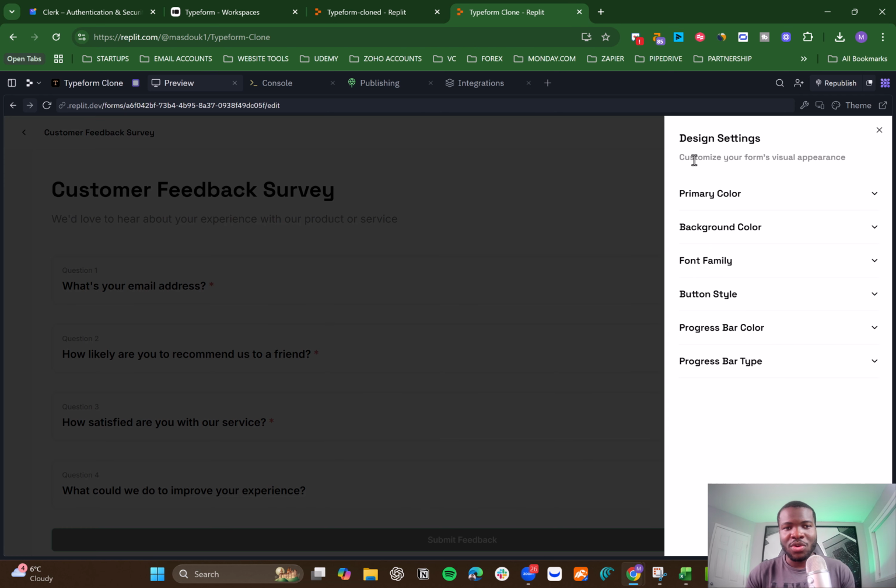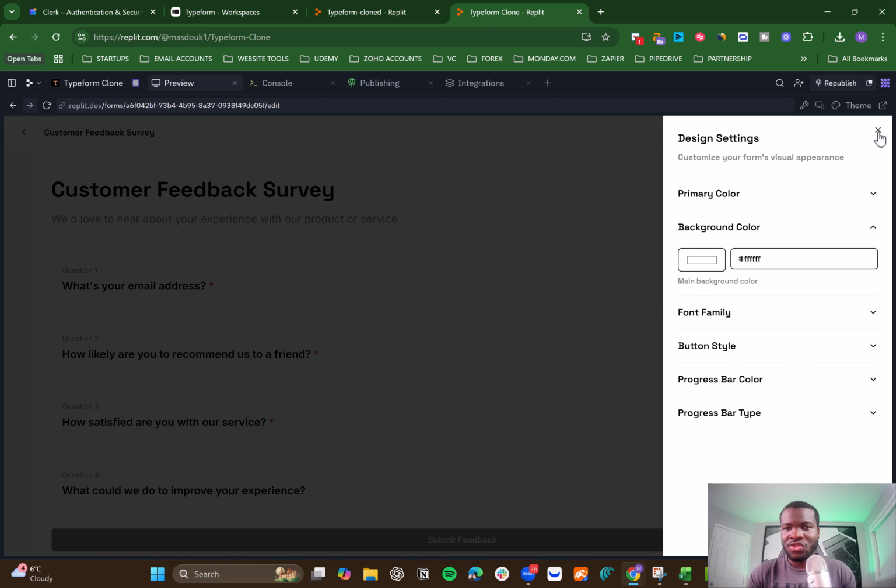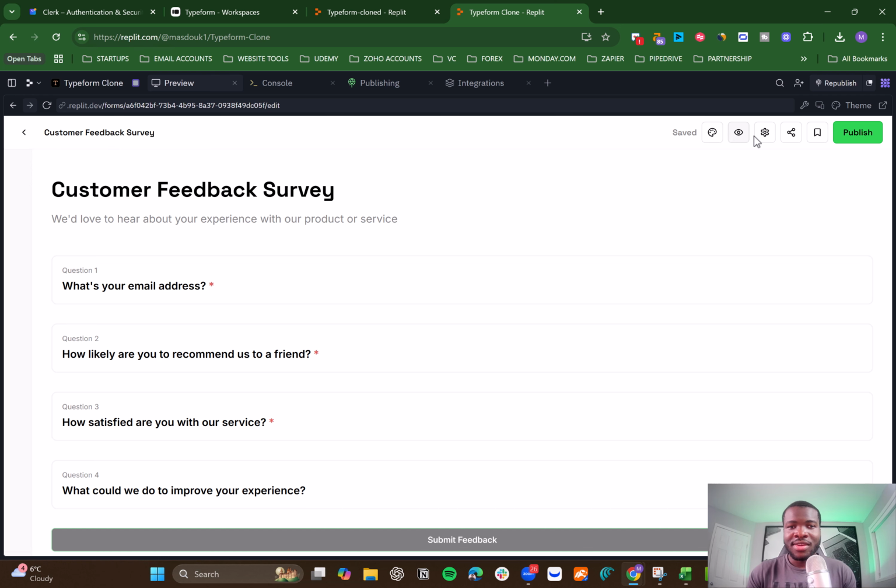Then you can also turn the color, you have the primary color. This is the design settings. You can do all those changes which you would like. And in here, you also have the share button, similar to the other one.